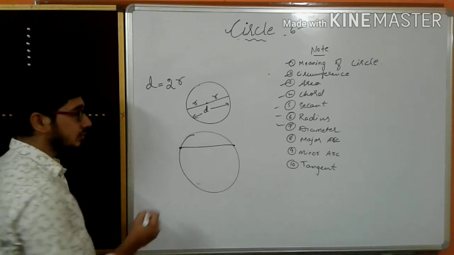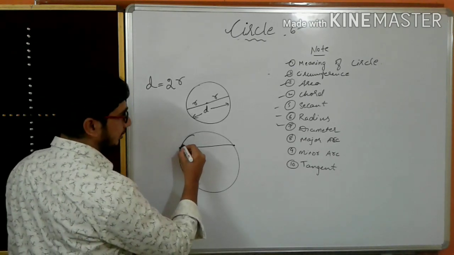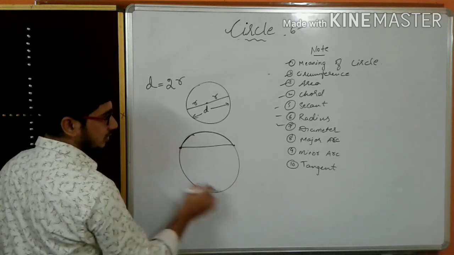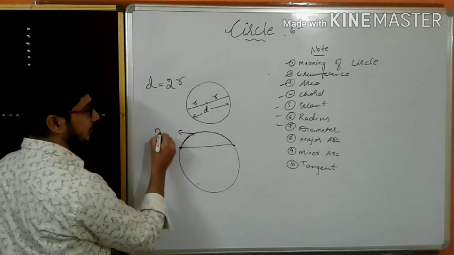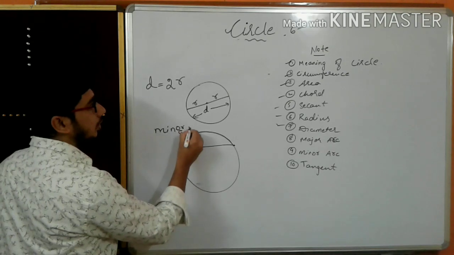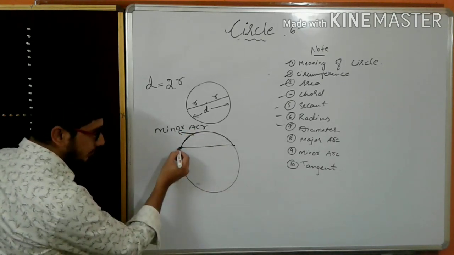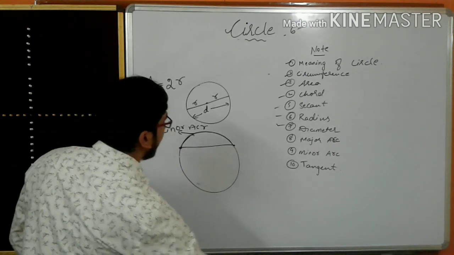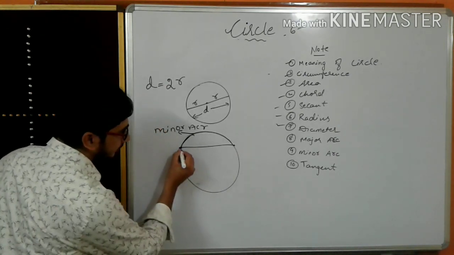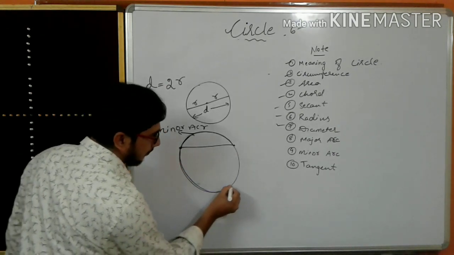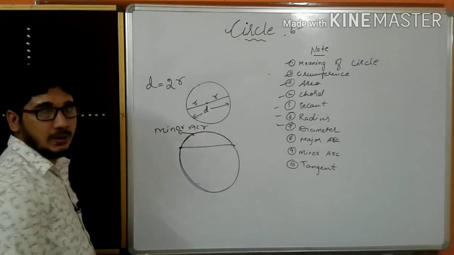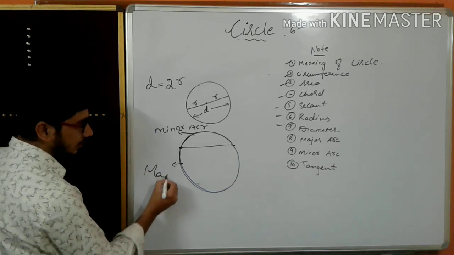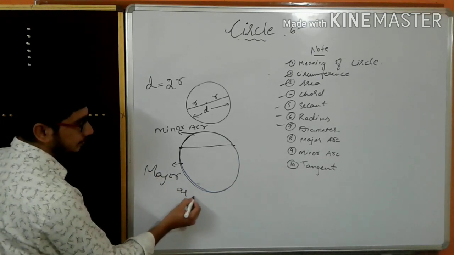For our reference, this arc is small compared to this arc, so we call it a minor arc. This is called the minor arc. Now this is the major arc. See, from here to here it is so big. From here to here it is so big. We call this a major arc.